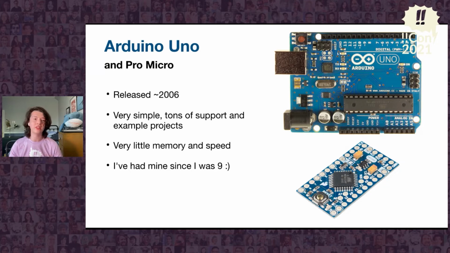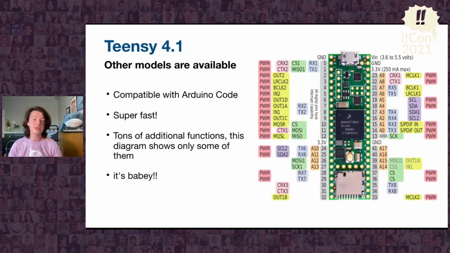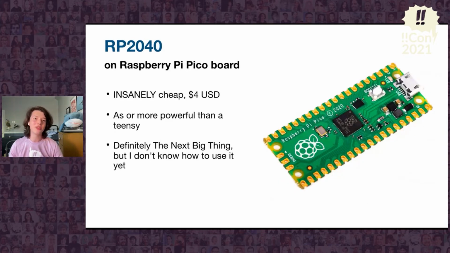It's a great board, it's very low power, very simple, but the chip in many of them is 15 years old, so it's pretty slow nowadays. For this, I use the Teensy. It uses the same code as the Arduino, it has compatible libraries, but it also has a ton of new libraries on top to interface with more advanced hardware. It's super fast, it can emulate all kinds of USB devices, it has great support from its creator, and it's teensy, it's very small. Another board is the RP2040 by the Raspberry Pi Foundation. It's more powerful than the Teensy at a quarter of the price, but it's brand new and had only been out for a few days when I started this, so I didn't use it.